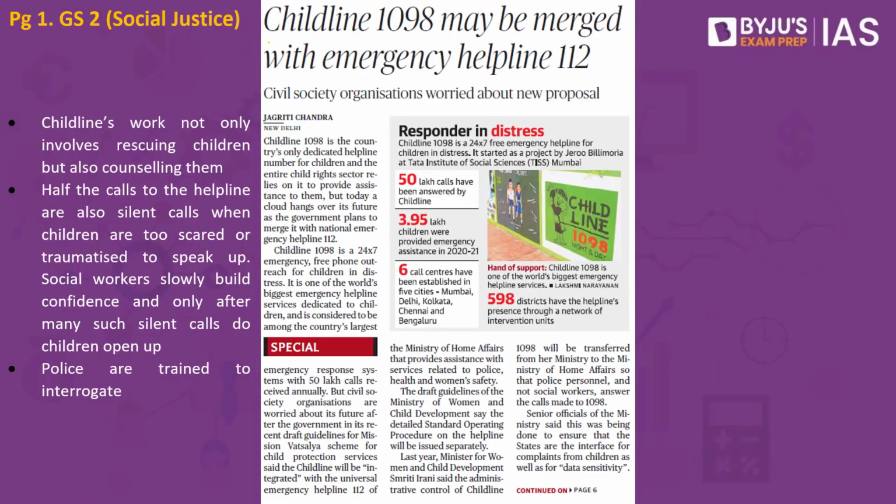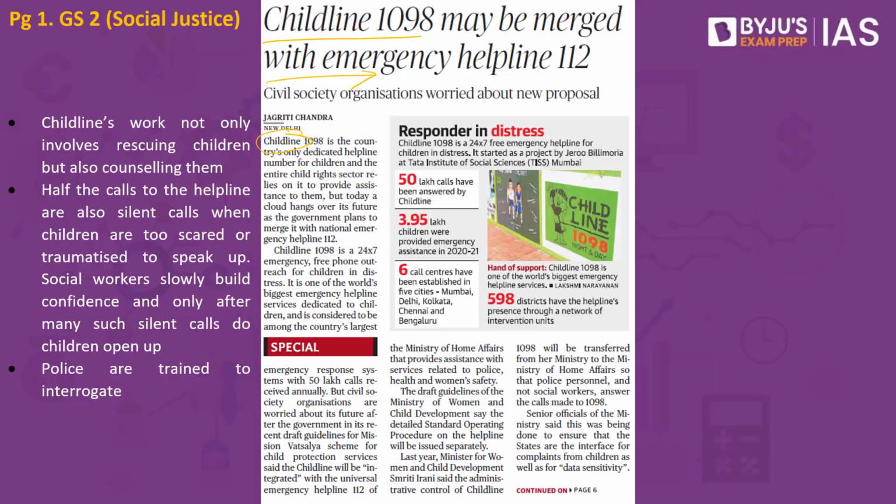This article says Childline 1098 may be merged with Emergency Helpline 112. This article here is speaking about the Childline. What do we understand by Childline? Let's say, for example, there is a child who is in a lot of trauma. The child is going through a lot of emotional stress. The child has seen sexual abuse, or the child is living on the streets. There is a child laborer working in an unorganized sector being abused by the master, or a child who is a domestic help requiring some assistance, or a child who is affected physically, emotionally, sexually, either in the family or in the schools or in the institutions.